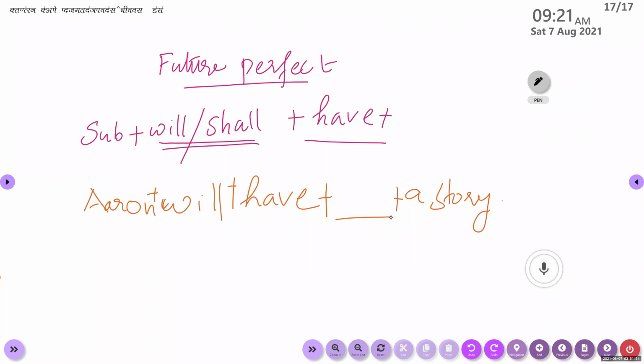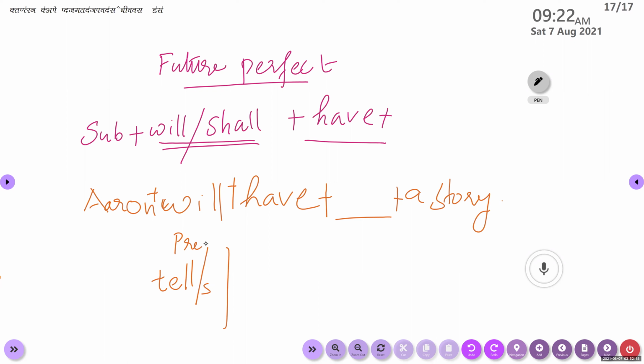I'll write a few examples, okay? Tell or tells, present form of the verb. Is it suitable? Aaron will have tells a story. Is it a correct sentence? Yes or no? Grammatically, whether it is a correct sentence or not. No, ma'am. No. So I cannot use the present form of the verb.